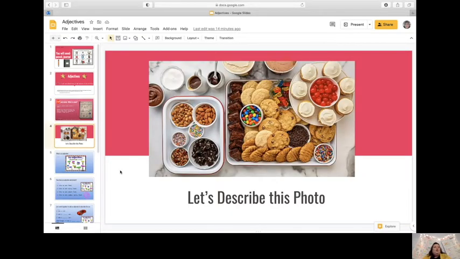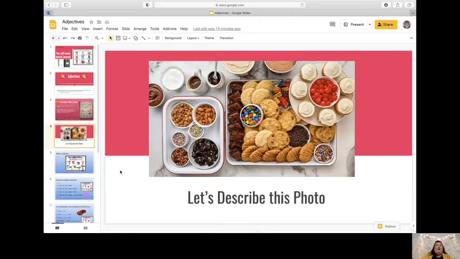Taking a look at this picture, oh, I see lots of happy faces. I see lots of giggles. This is a really fun picture, and I want you to think about what you see in this picture. I want you to think about the colors that you see, the details, those little things that you see. What do you think it might smell like? What do you think it might taste like? So I want to hear from friends. I'm going to ask 5 friends to share with me what they see in this picture.